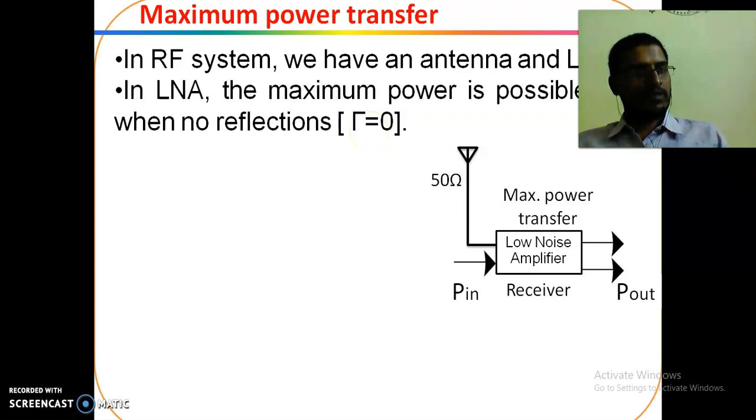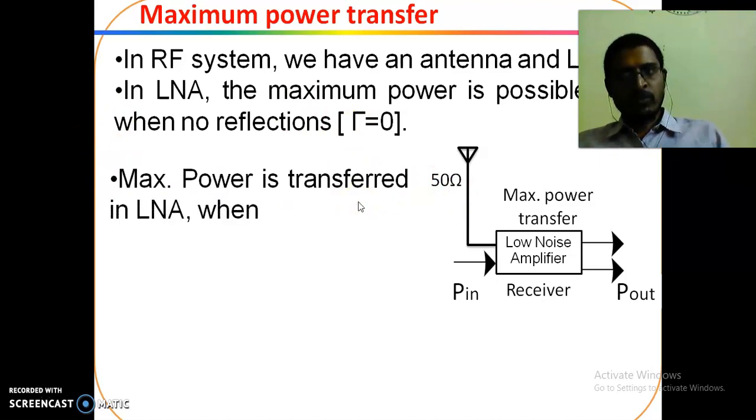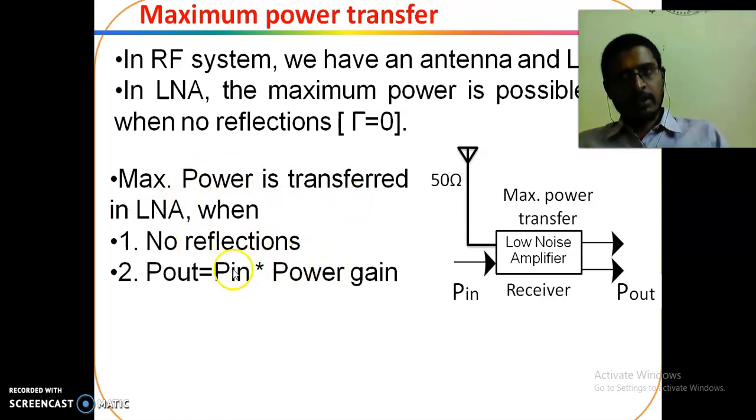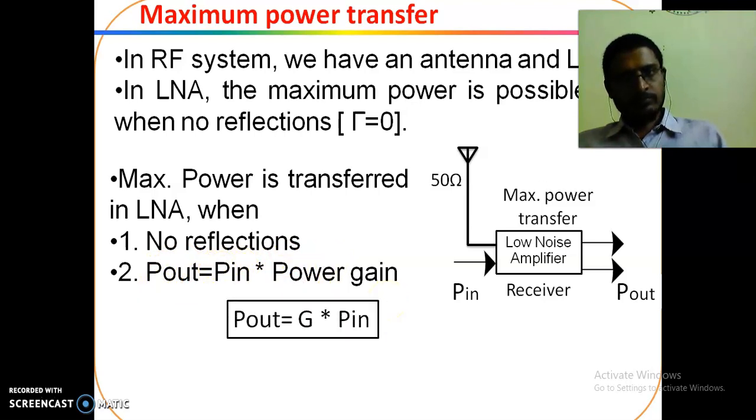Whenever the input impedance of the LNA is equal to Z0. So maximum power is transferred in the LNA when there are no reflections, and therefore output power is equal to input power times power gain. So Pout is equal to G times Pin.